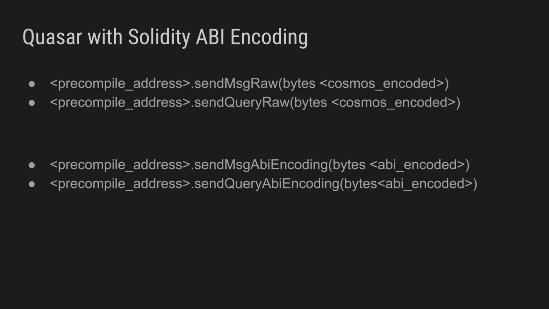Quasar makes available the send message raw and send query raw methods for when you have already constructed Cosmos messages and queries protobuf encoded, which you can easily create off-chain using Cosmos tools. But it also provides the send message ABI encoding and send query ABI encoding methods for messages and queries that are ABI encoded, created in a Solidity contract.